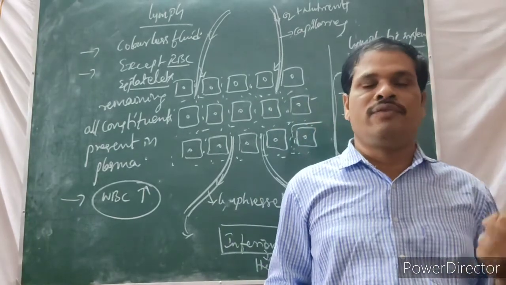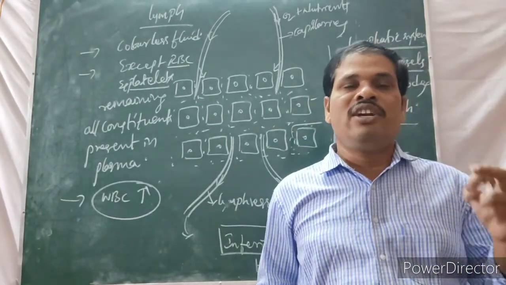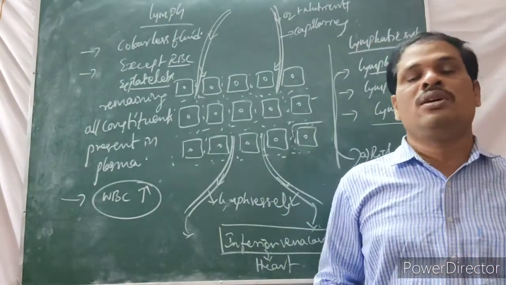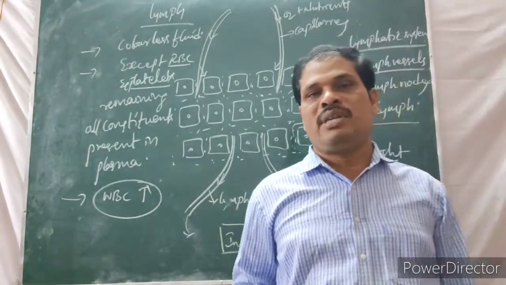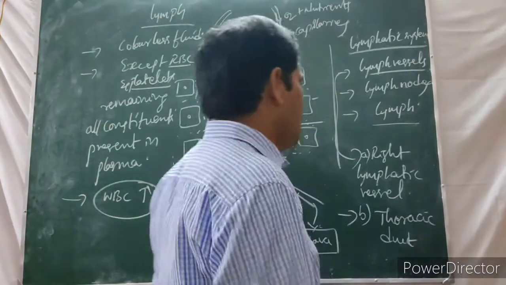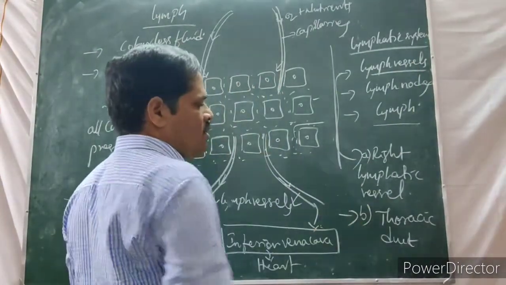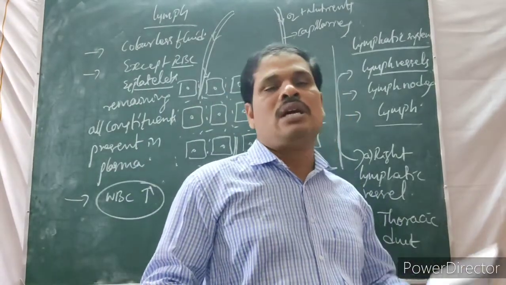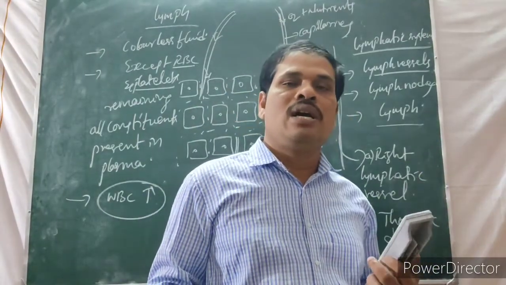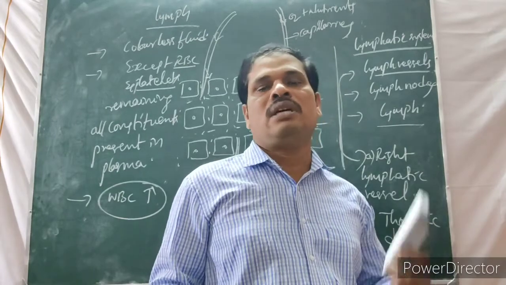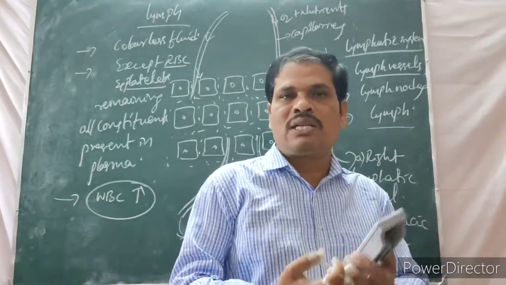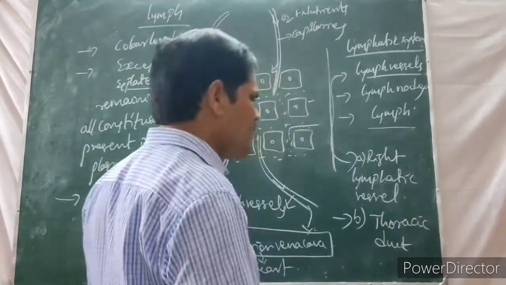That means 75% of the lymph is collected by the thoracic duct, and only 25% of lymph is collected by the right lymphatic vessel. The thoracic duct collects from the lower limbs, abdomen, left upper limb and head region.